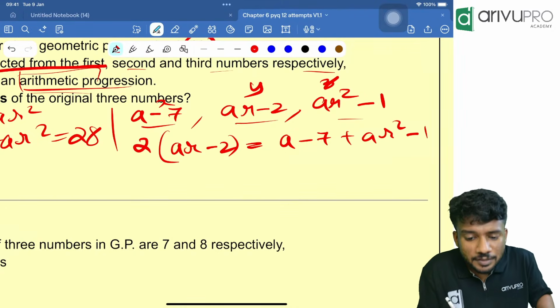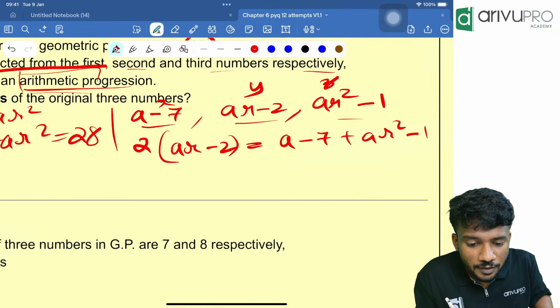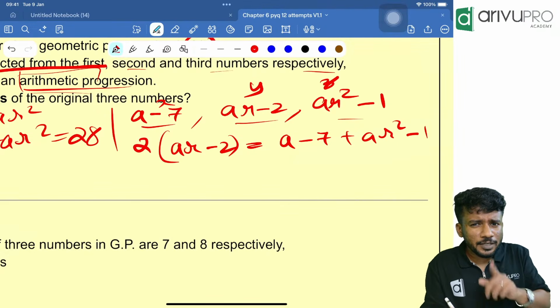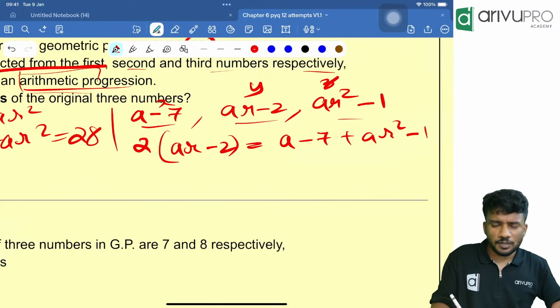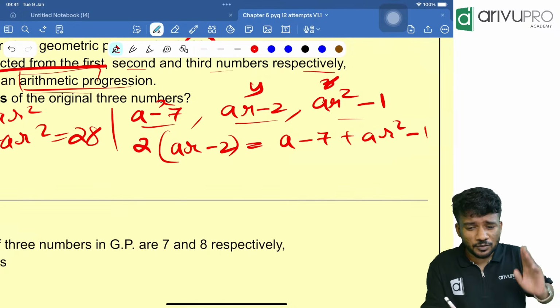Sir, is the permutation combination detailed class available? I think it is uploaded. I don't know. I need to check if the one-shot revision class is already uploaded.